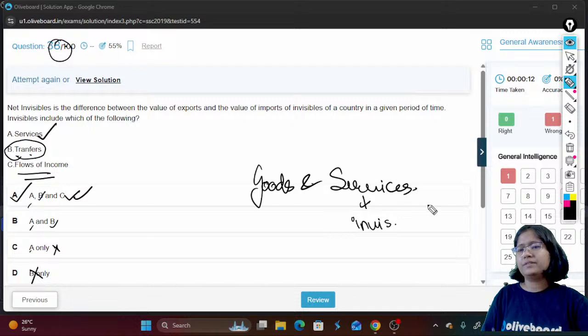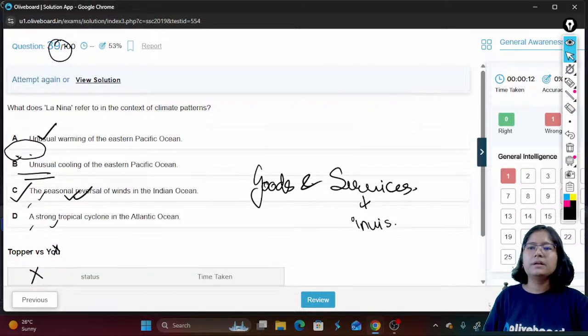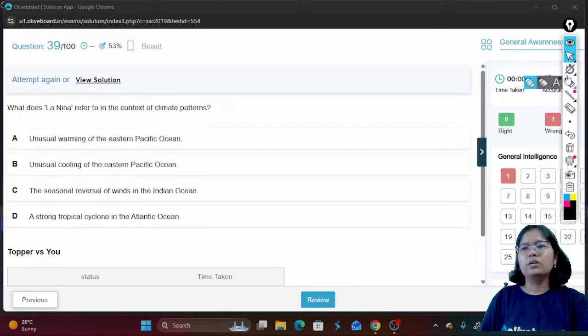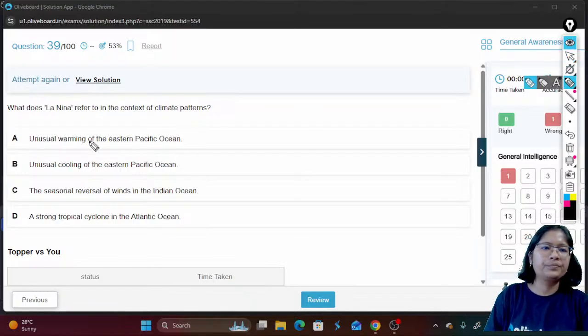So all of these are invisibles. If there was a good or a commodity, that one will be in the visible. Rest, if there are any transfers, if there are any services, all these are invisibles.